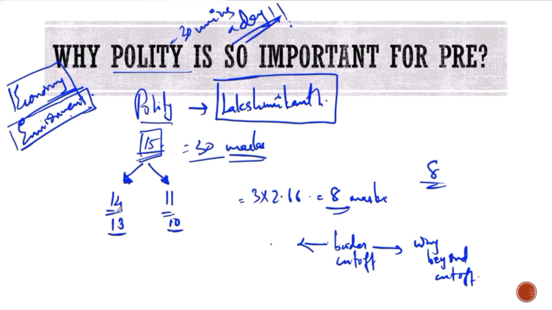It may not be possible in many other subjects because the questions might be convoluted. It could be out of syllabus. Generally, in Lakshmikanth, out of syllabus will be like one question. So 14 out of 15 could be solved. 28 out of 30 marks you could solve. Or if it's around 20 questions, then you could possibly score close to 40 marks. It's a huge, huge chunk. So that is why your polity is very, very important.